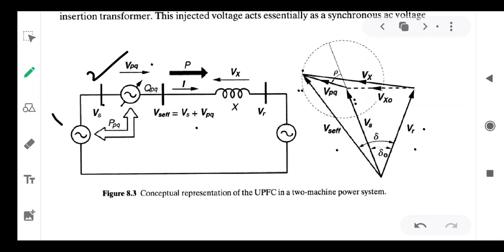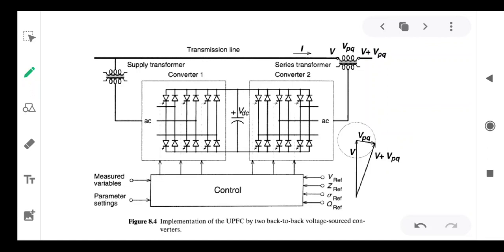So delta is the variation in voltage angle. With that we can provide the required active as well as reactive power compensation to the system. That is the main advantage of the UPFC over other devices. Now let me explain. This is a series converter, this is a shunt converter.